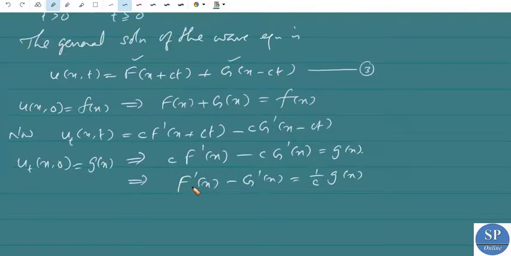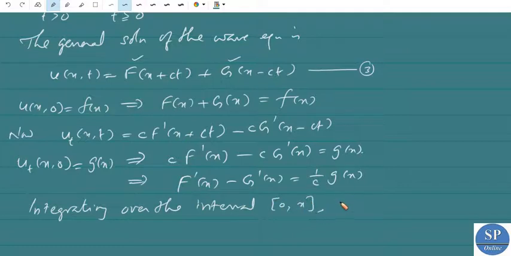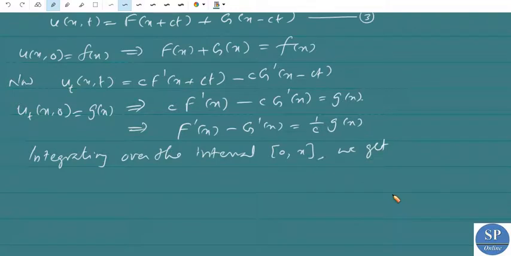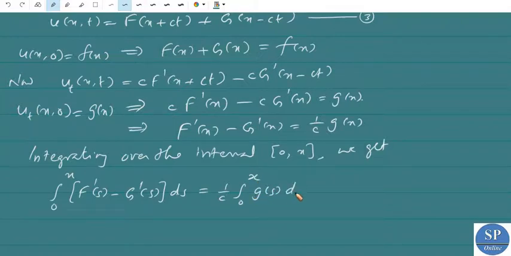So integrating this equation with respect to x over the interval 0 to x, we have the integral from 0 to x of F dash of s minus G dash of s ds, which is equal to 1 by c into the integral from 0 to x of g(s) ds.